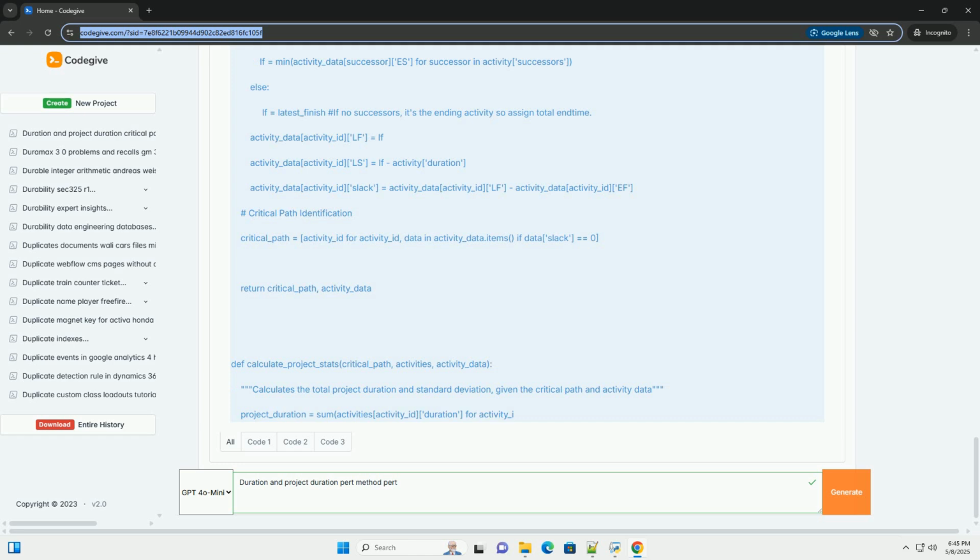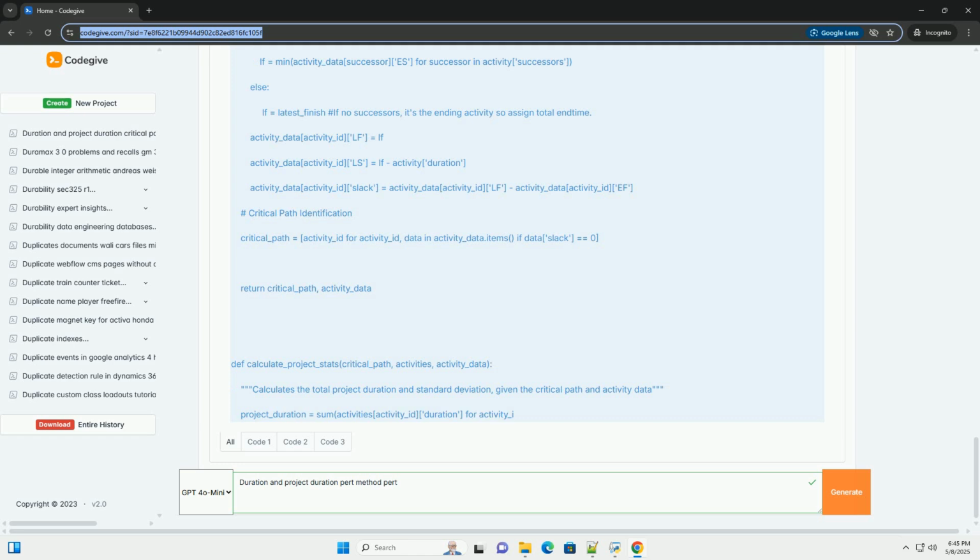Slack calculation: calculate the slack, or float, for each activity; slack equals LS minus ES, equals LF minus EF. Activities with zero slack are on the critical path. Software tools: project management software, Microsoft Project, Primavera P6, etc., automatically calculates the critical path.